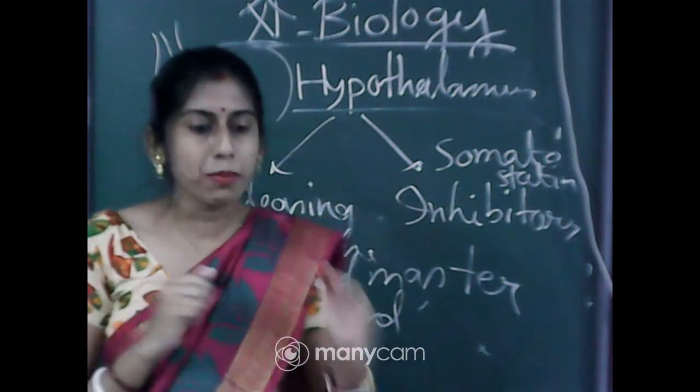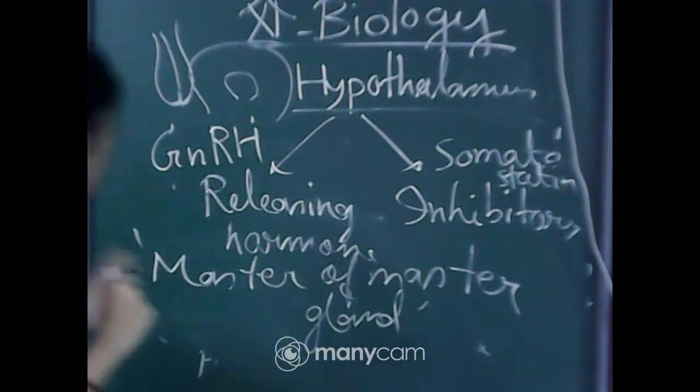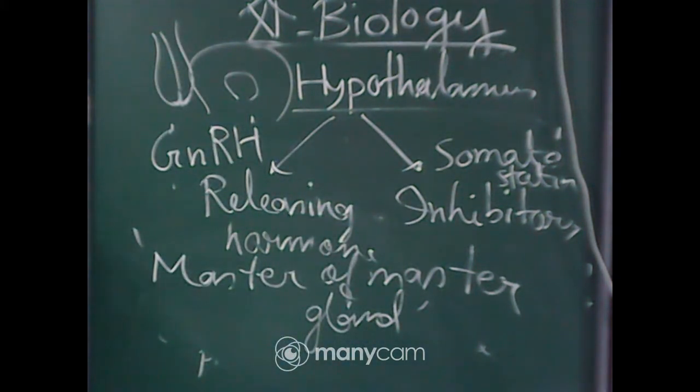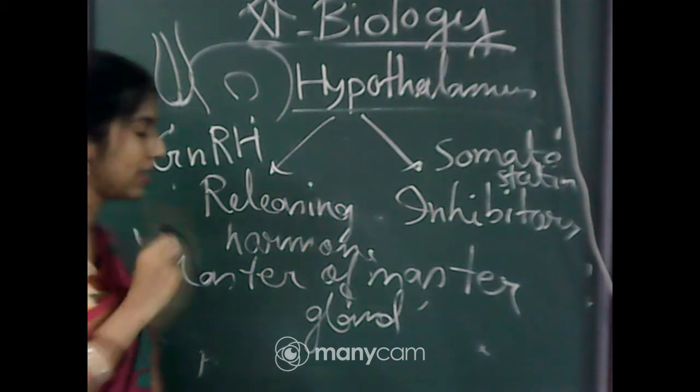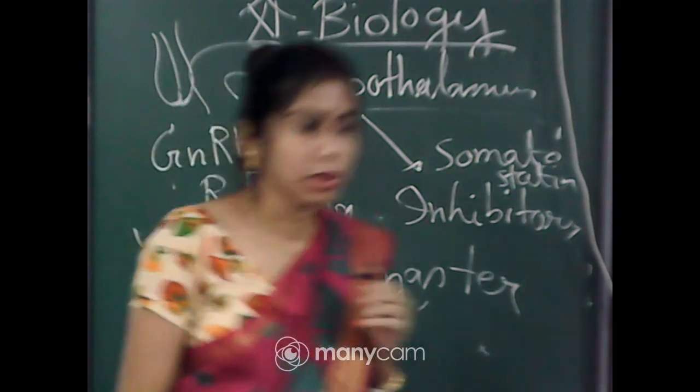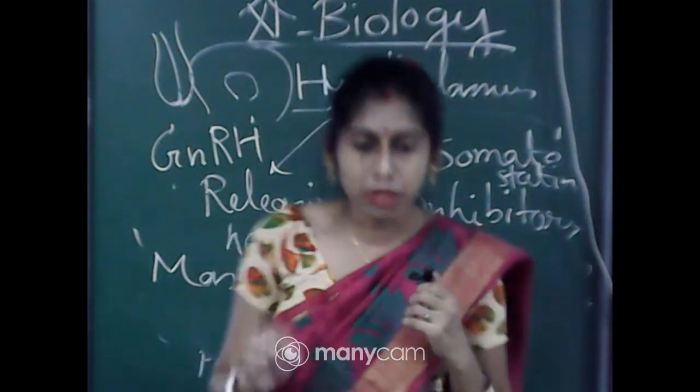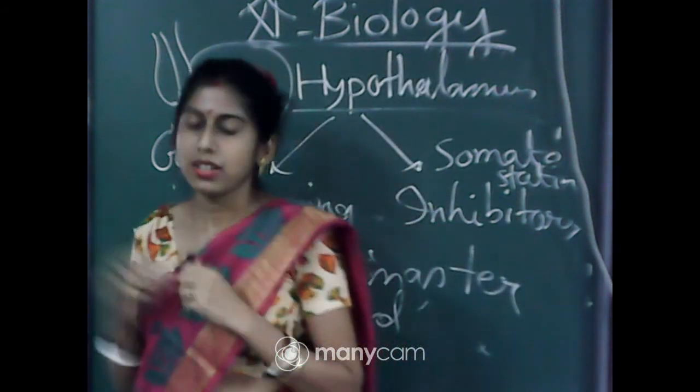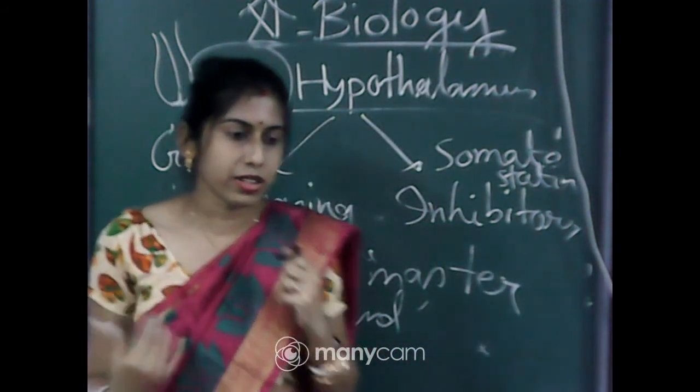From this we came to know about the location, hormones and function of the hypothalamus. To get a better idea of the human endocrine system, we have to know these basic structures and their functions first.